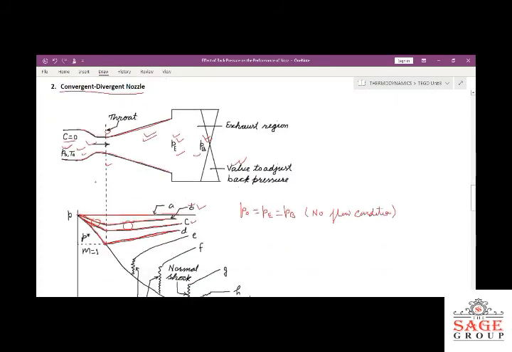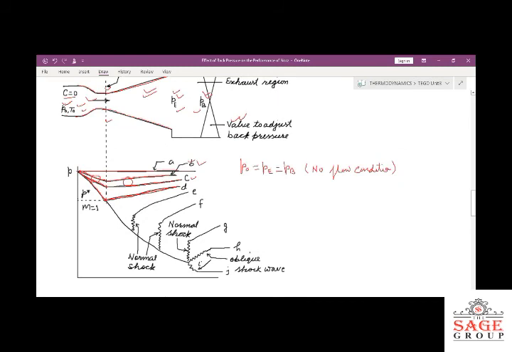Similarly, in the convergent divergent nozzle also, corresponding to this point, when we reduce the pressure, we get the Mach number equal to 1 at this point, and the curve followed is curve D. Here the pressure will be the critical pressure, denoted by P star. Up to this convergent portion, we are getting the Mach number as well as maximum discharge at the throat portion.